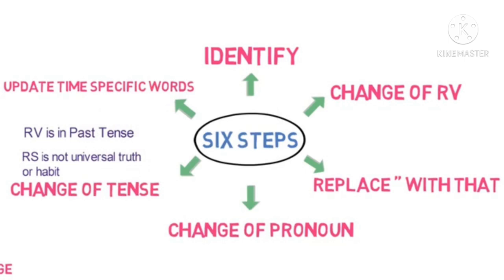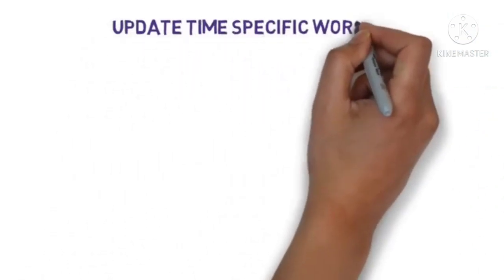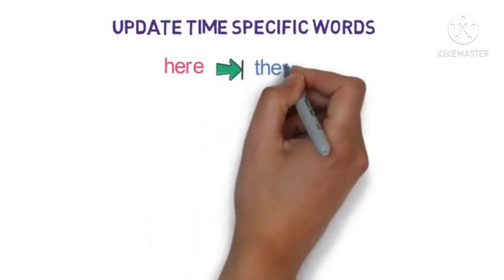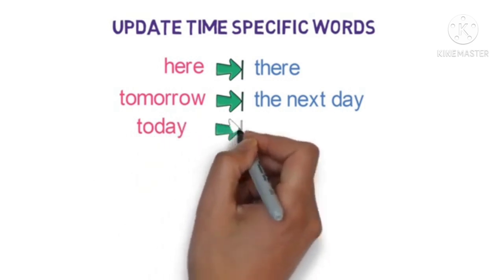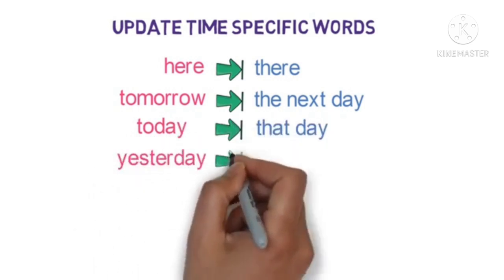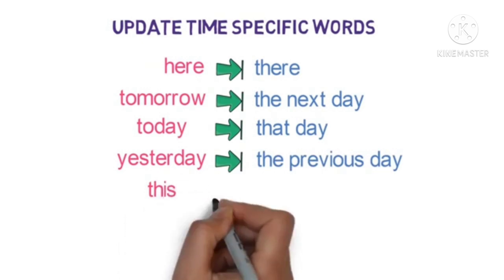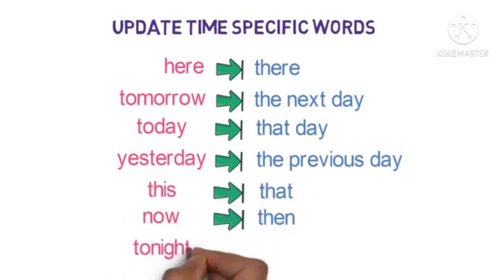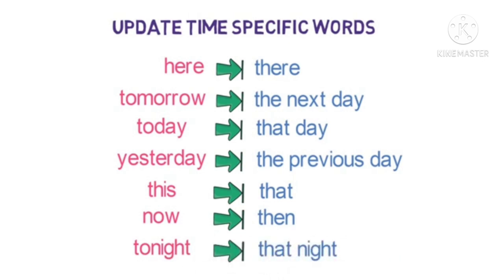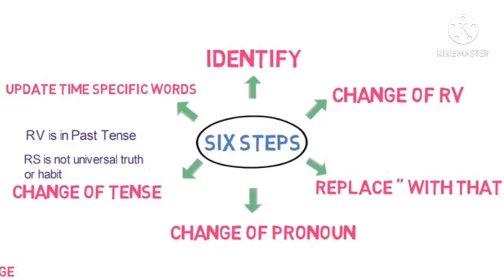In the previous recorded lesson also we have seen you have to update the time specific word. If it is in the past tense, then the changes will take place in the following way. So here becomes there, tomorrow becomes the next day, today becomes that day, yesterday will be changed into the previous day, this will be changed into that, now will be changed into then, tonight will be changed into that night. This is the 6th step which you have to keep in your mind.